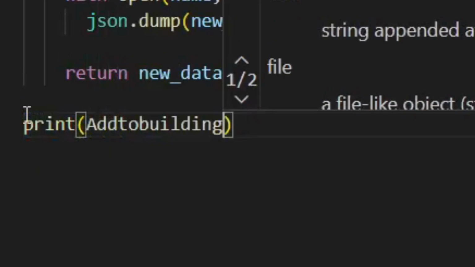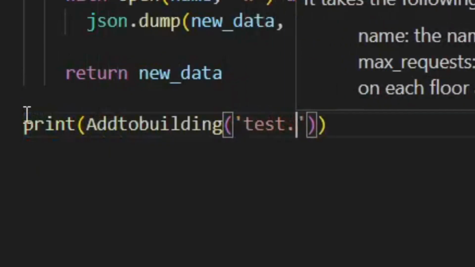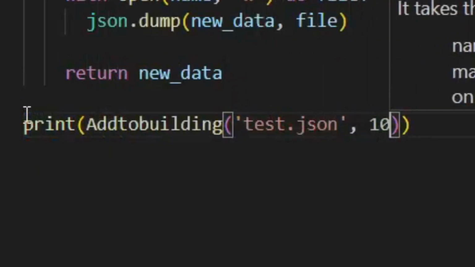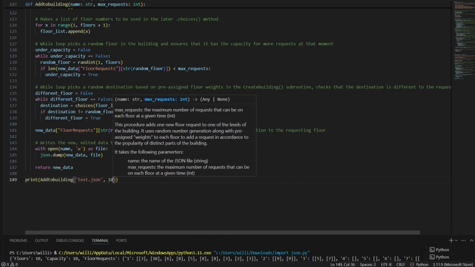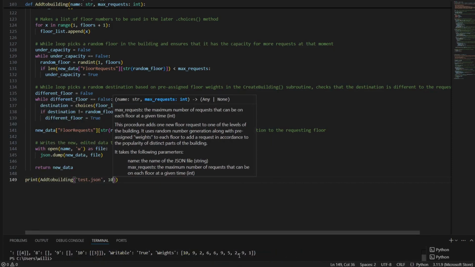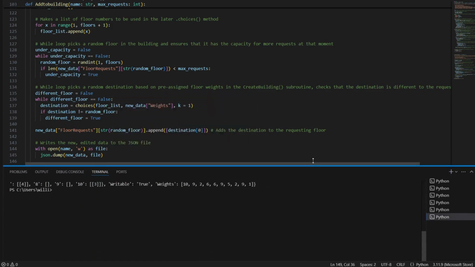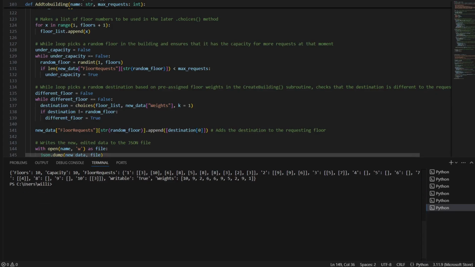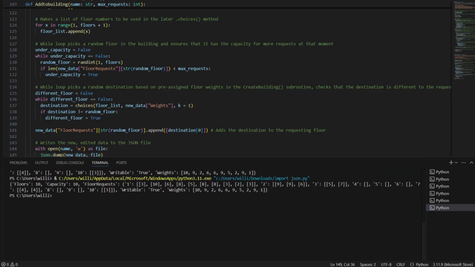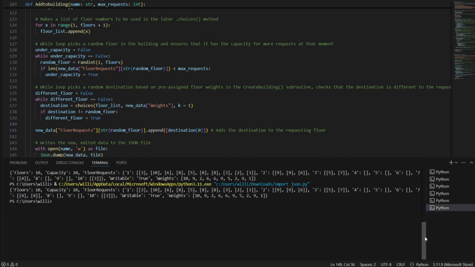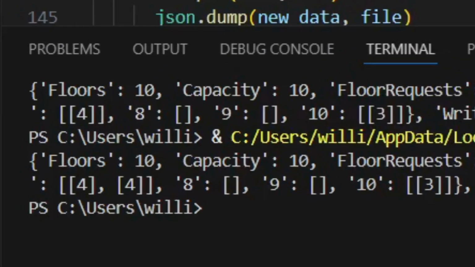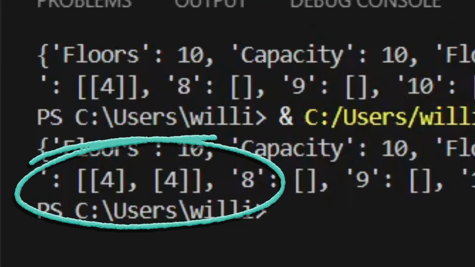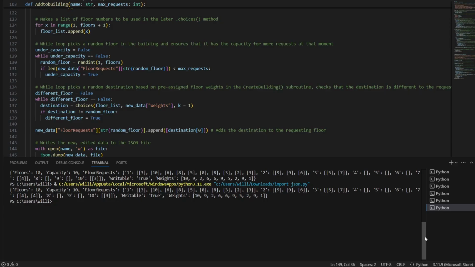Now we're going to print the results of the add to building function with the same file name and maximum request of 10, and this is what's output. So this is not the same recording, so create building made a different base building to start off with, but if we run this again, we can see it's actually floor 7, which has had a new request for 4th floor added to it.